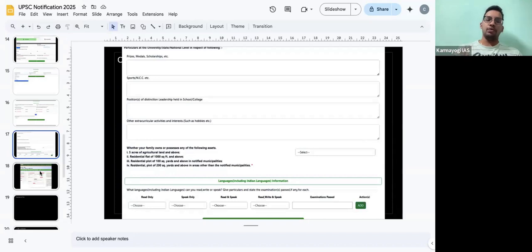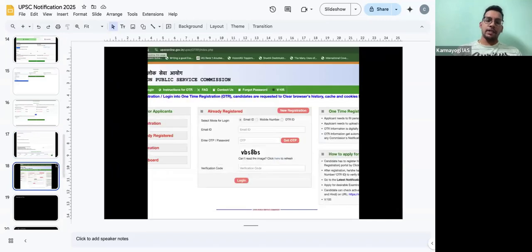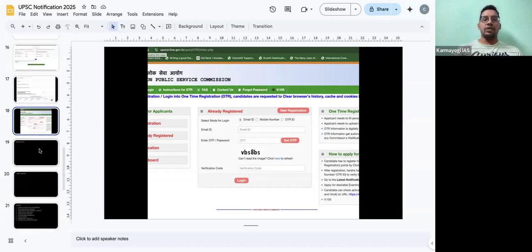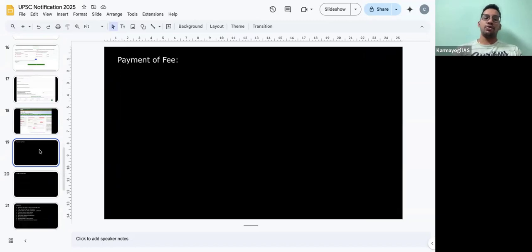Then it will log out, and again you will be logging in with your credentials, either it is OTR or whatever the thing. So there will be a separate step in UPSC website where you have to click on the application 2. There you will be choosing the other things like exam center and all. It's a very small step. So just in UPSC website itself, once this stage 1 is done, all the process will be completed. In stage 2, just that you will be selecting the center and payment, right? So those things you can complete there. Fine. And as I said, if you are already a registered person, then you can log in and you can complete all this process. Fine. So this is the approach to fill the form.